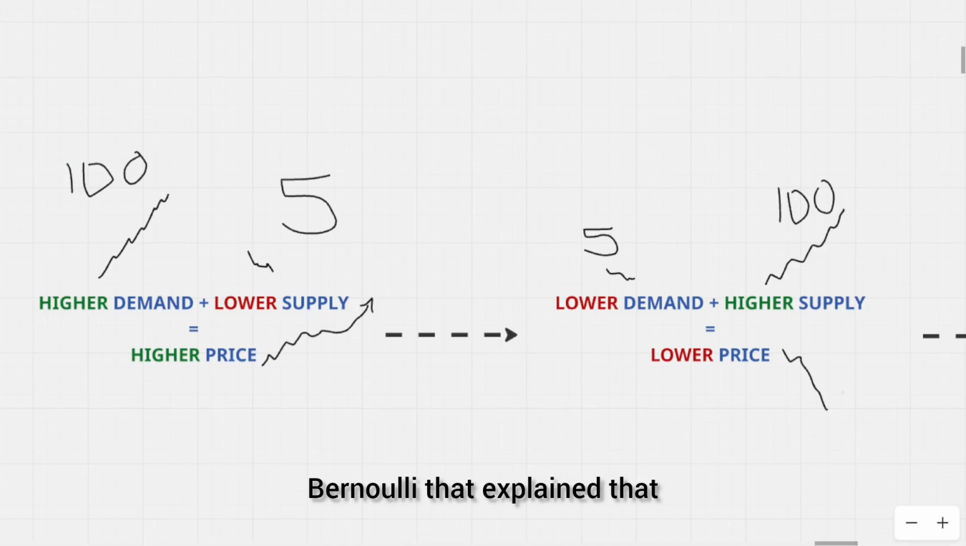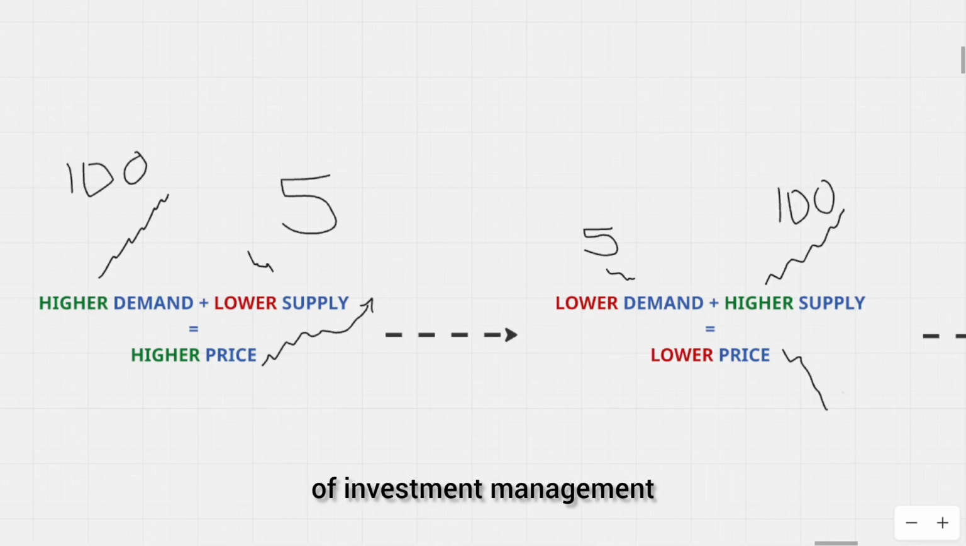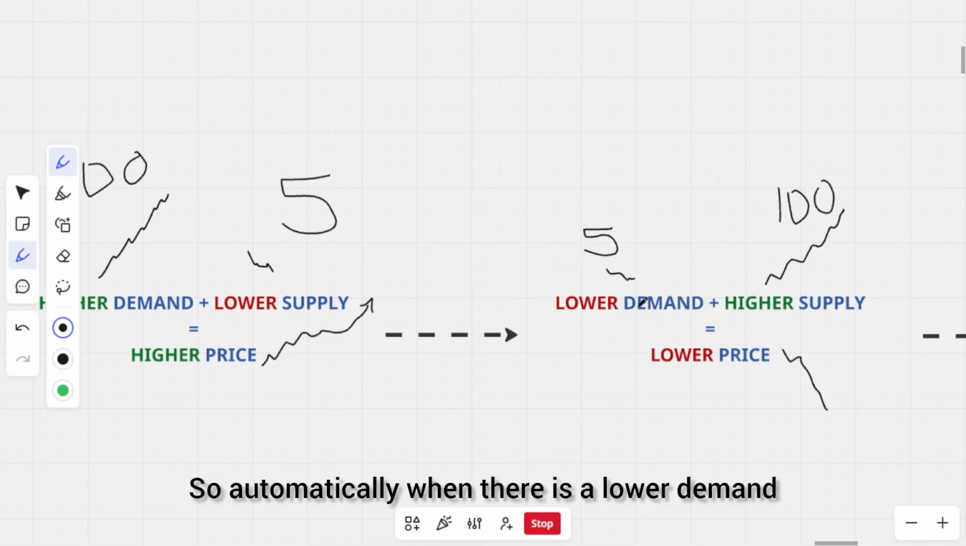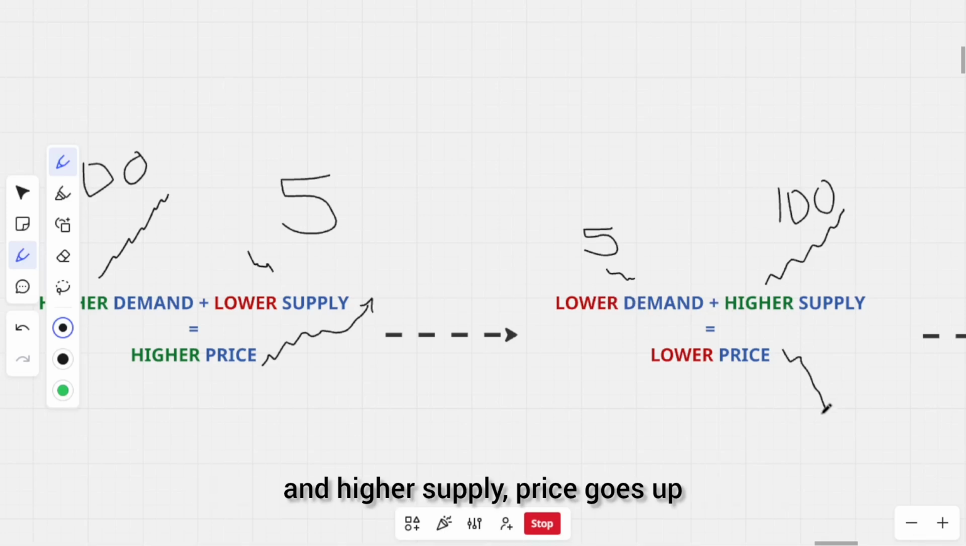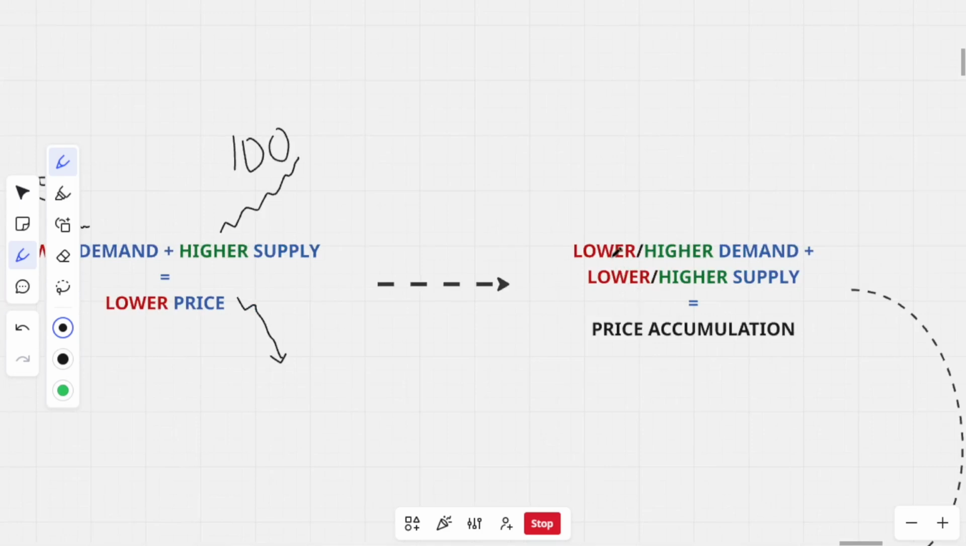It was Bernoulli who explained that price must fall if consumers are to be persuaded to buy more. So he laid the groundwork for modern principles of investment management. If you want them to buy more, you have to reduce price. So automatically when there is a lower demand and higher supply, price goes down.